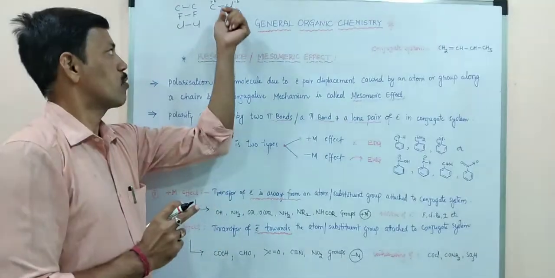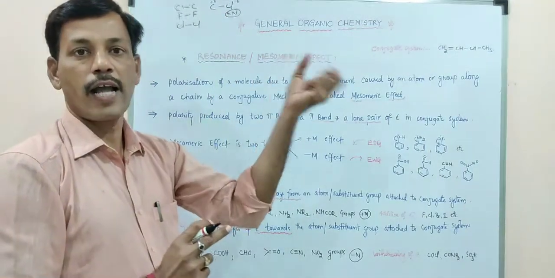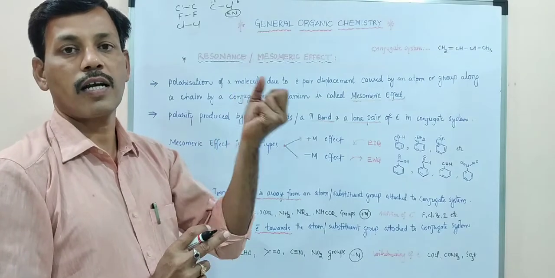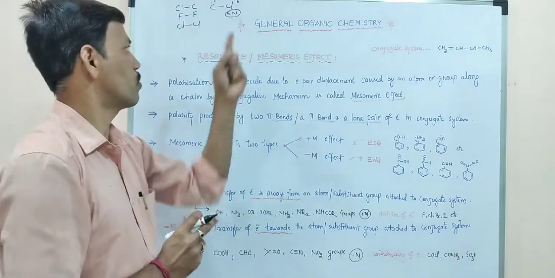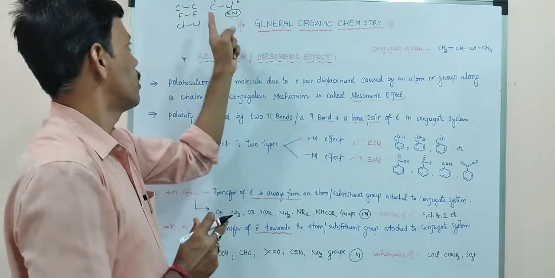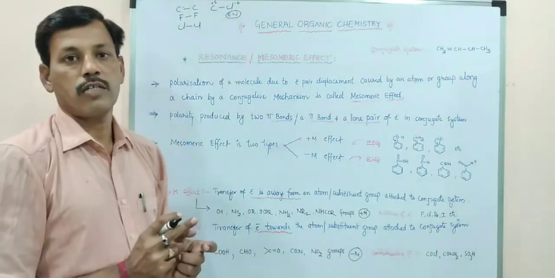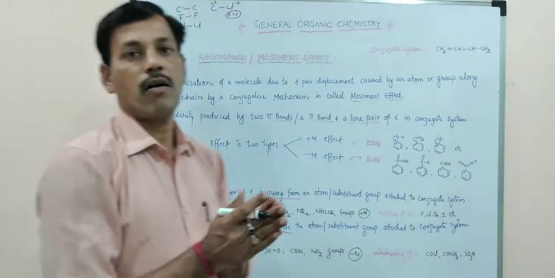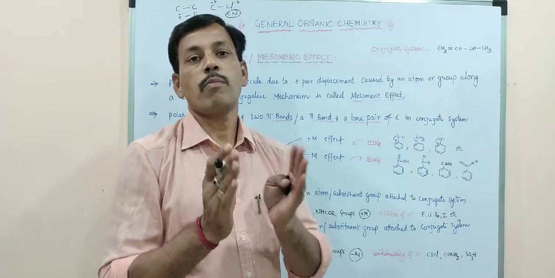So chlorine has the tendency to attract the electron, and due to that chlorine gets a negative charge and carbon gets a positive charge. This type of bonding is called polar covalent bonding.